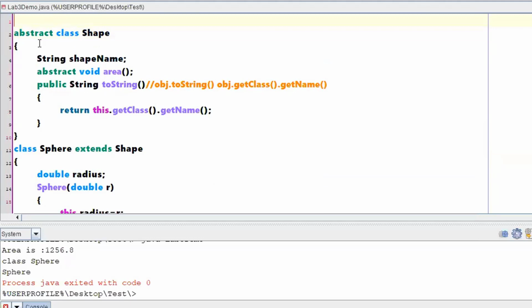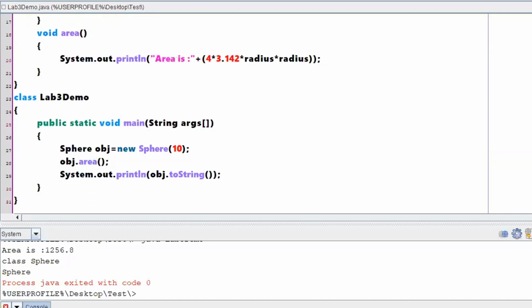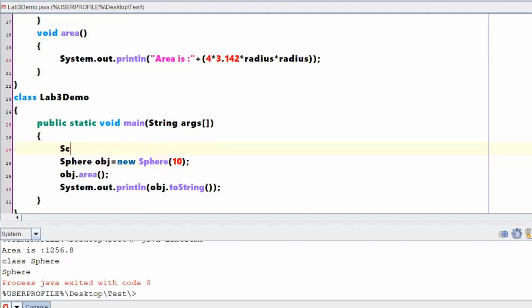When I use a Scanner, I need to import java.util.Scanner.